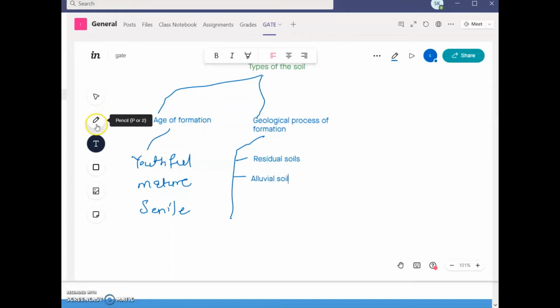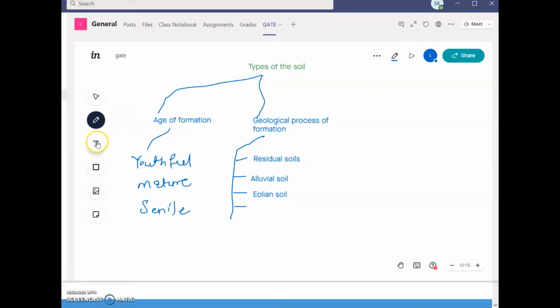The next type of soil is Aeolian soils. One by one we will discuss in depth each and every class of the soil, so that we will have a clear understanding of those terms. Aeolian soil is basically formed by deposition by wind action. Because of the wind, the soil disintegrates, and because of the wind force, such a soil forms. So it is called Aeolian soil.